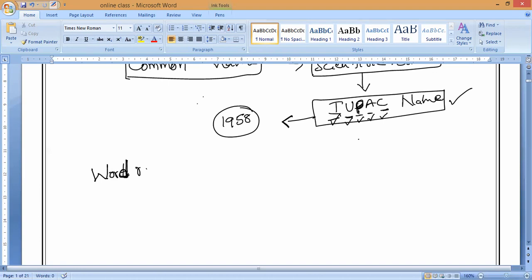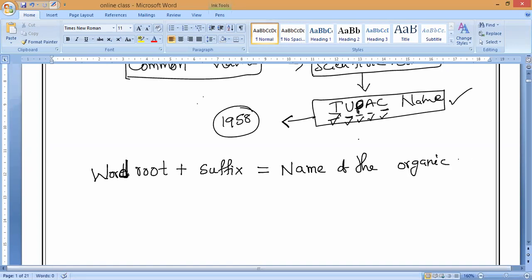Always remember, this word root will mix with some kind of suffix. Word root mixed with some suffix will give you the name of the organic compound. Please remember that. This is the first one. And the second: one is the common name, the other is the scientific name, that is, the IUPAC name.